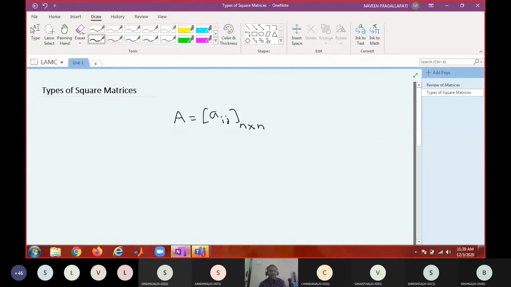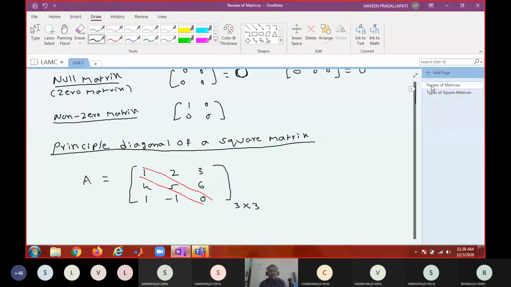Okay. So when I say matrix of order 2, for a square matrix I don't need to say 2 by 2 matrix. I can say a matrix of order 2. Order 2 means by default it is a 2 by 2 matrix, something like 1, minus 1, 0, 2.